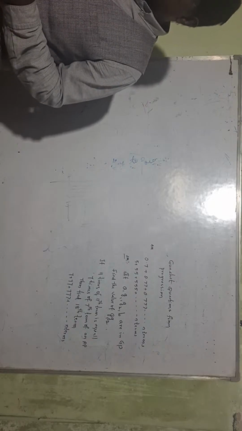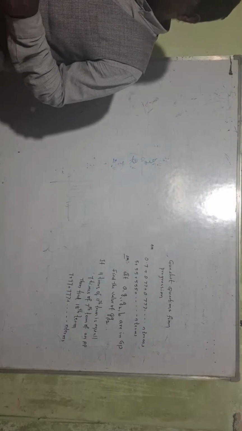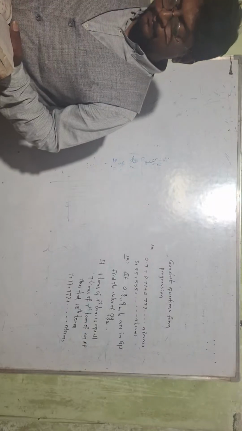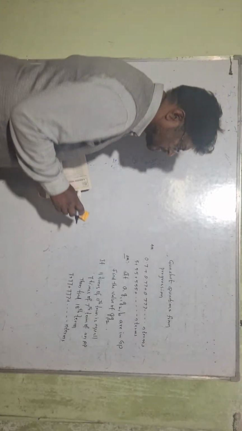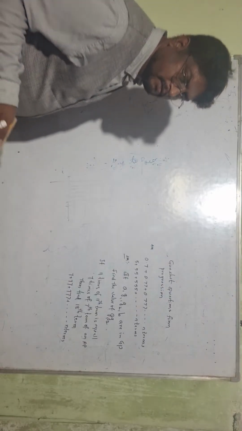Next you are having the chapter coordinate geometry or analytical geometry. So coordinate geometry, first and foremost, you need to know that. These are the gunshot questions.